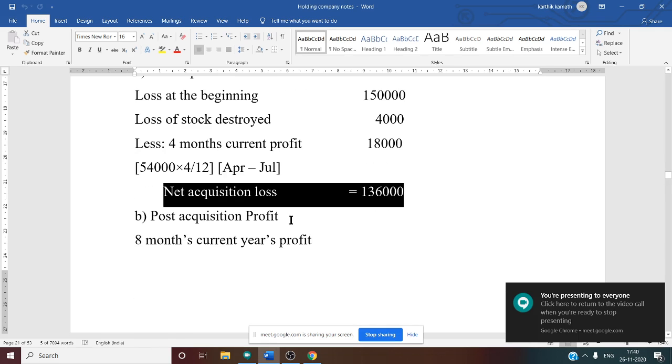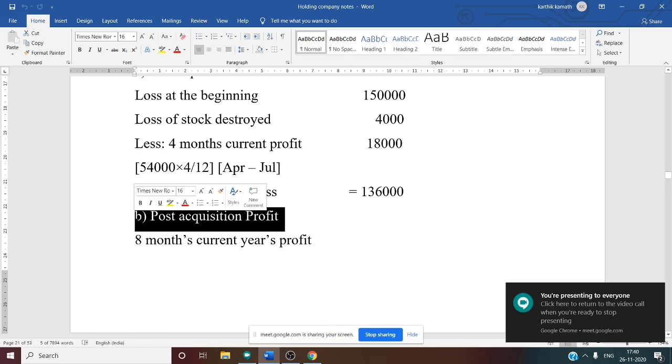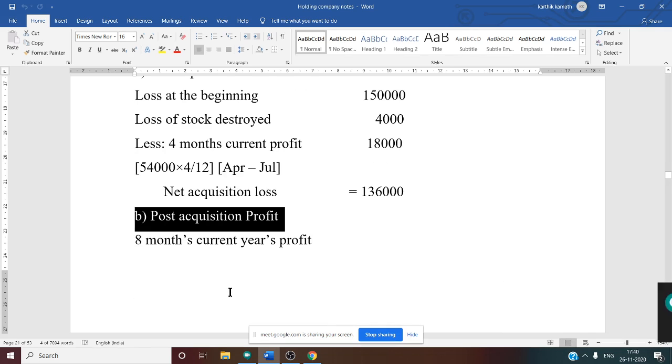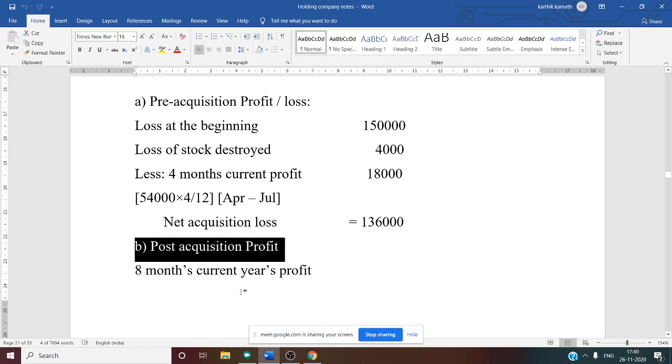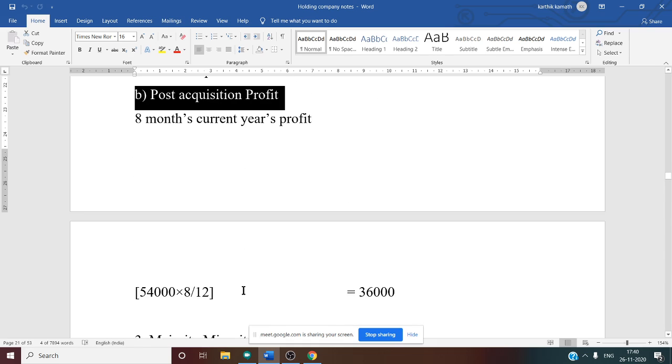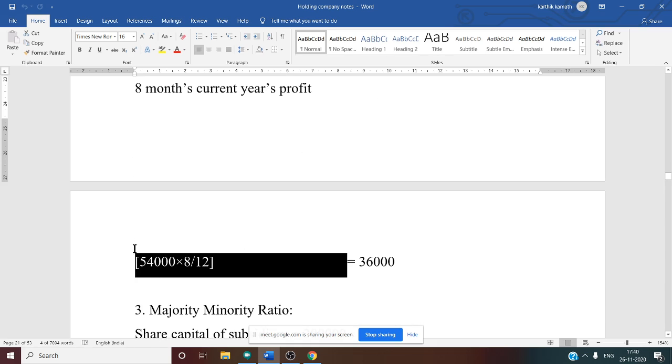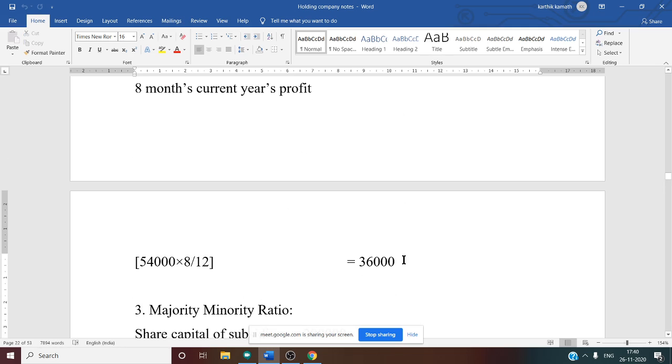Next, there is a calculation of post-acquisition profit. Post-acquisition profit is the 8 months' current year profit. Why? Because 4 months is for pre-acquisition, so the remaining 8 months, starting from August to March, is post-acquisition. So from 54,000, take 8 by 12, that is 8 months' profit. You will get post-acquisition profit, a positive answer, that is 36,000. So once you got the pre-acquisition loss, now you are getting post-acquisition profit.